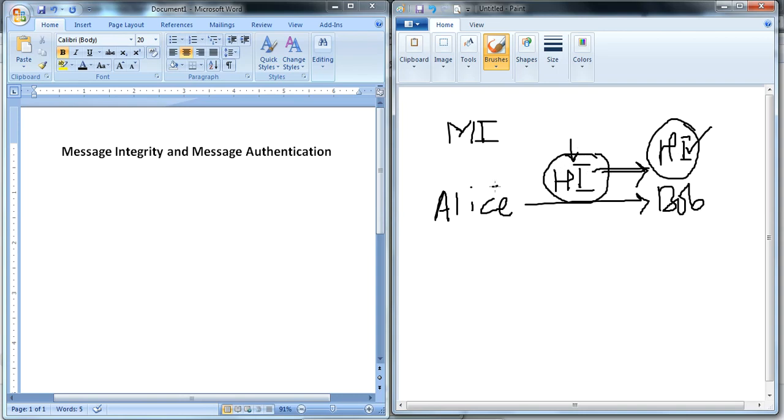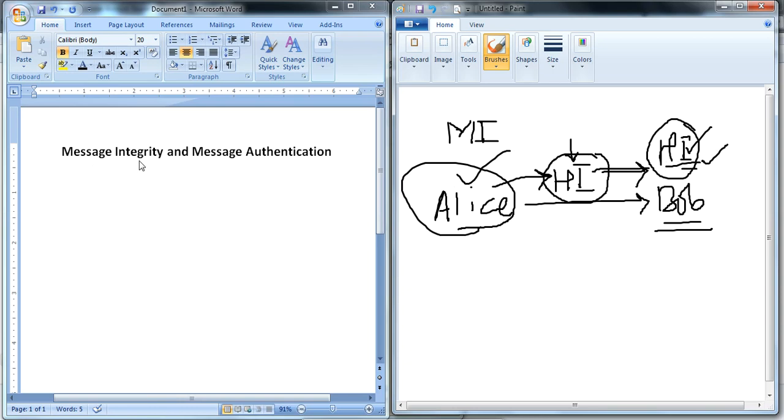Message authentication means the message was sent by Alice and received by Bob. Alice sent this "hi", Bob received "hi", that is okay, no problem, but this "hi" was sent by Alice only, not someone else. That is called message authentication.